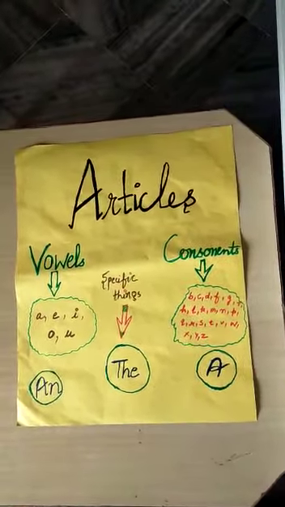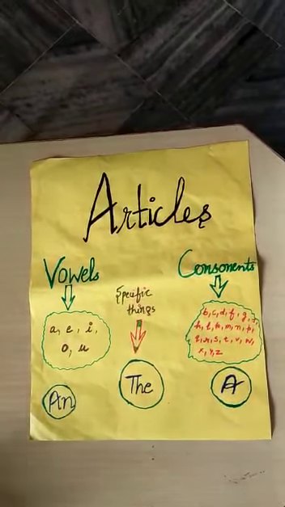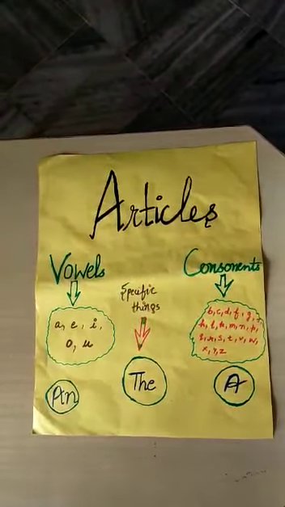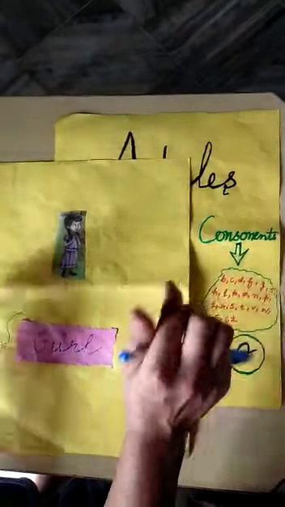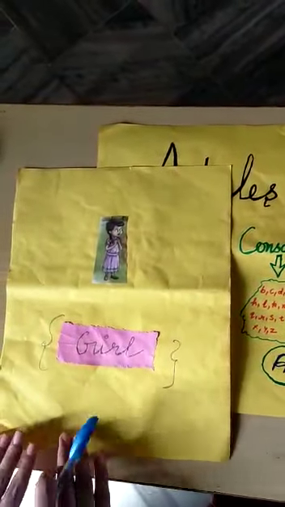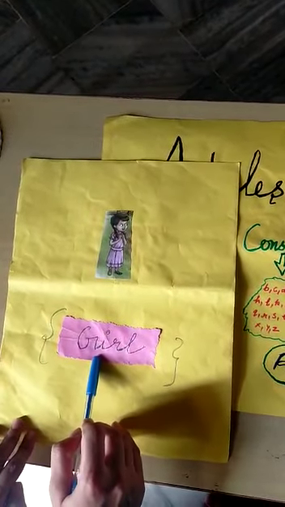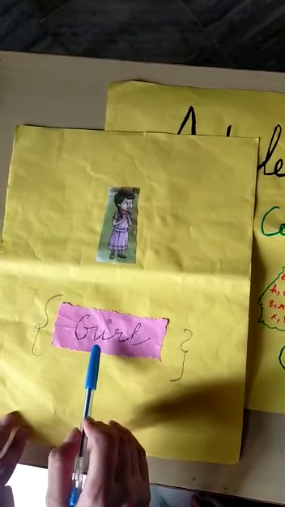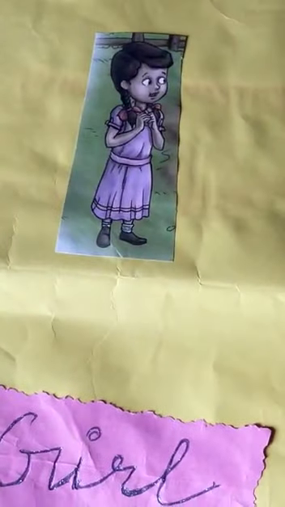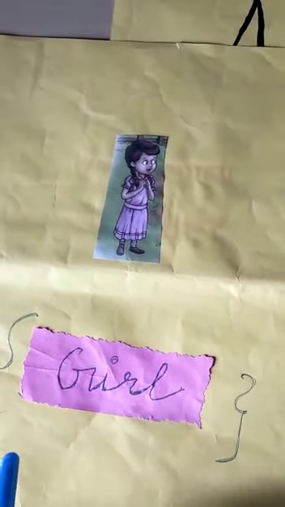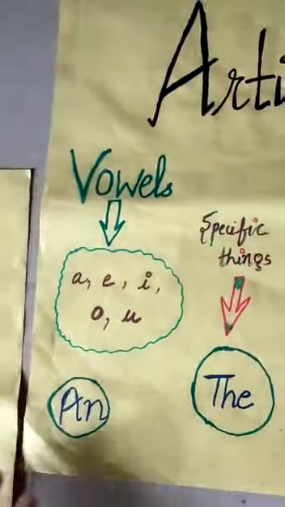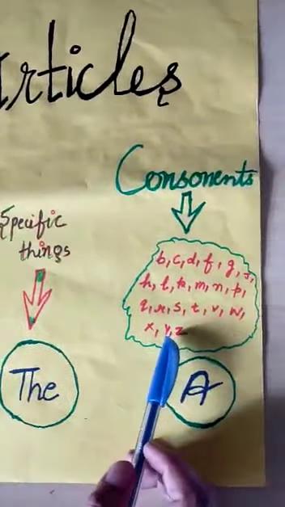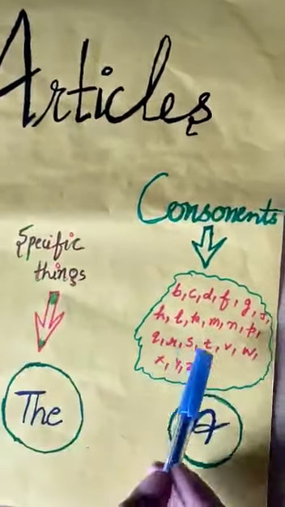Dear students, now I will show you one picture. You will tell me in the comment box what that thing is. See this picture. What is this? This is a girl. Firstly pronounce it: girl. In the starting there is the sound of G. Is G a vowel or a consonant?